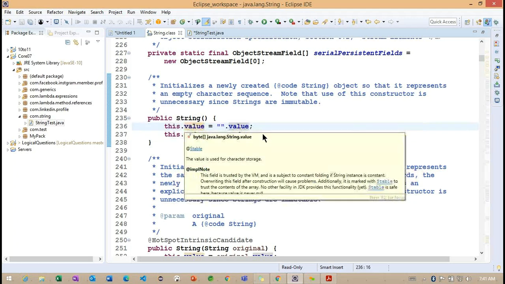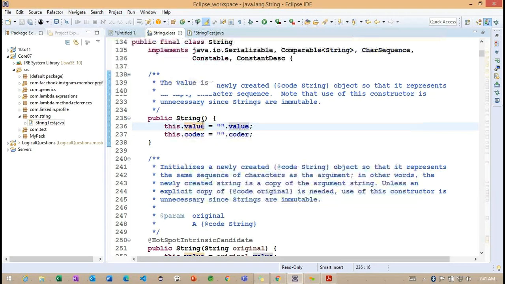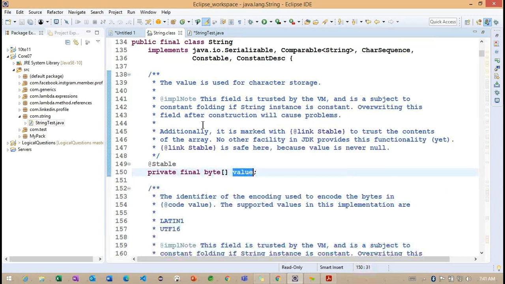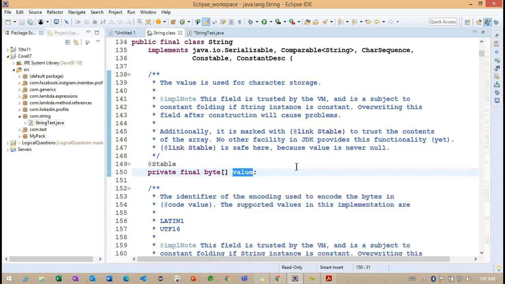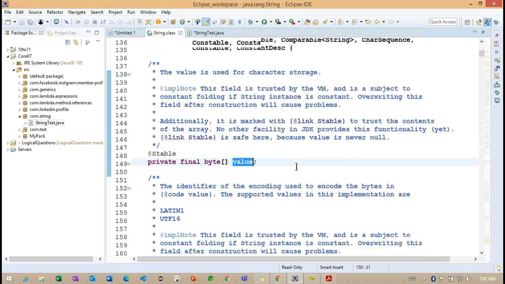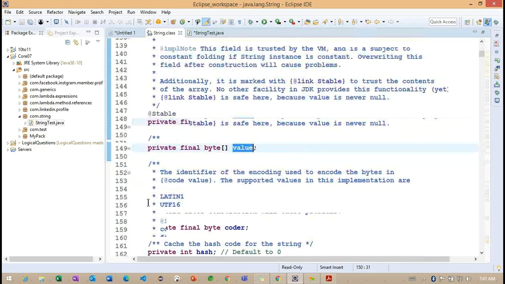So if we want to initialize explicitly, first we need to think about whether we can access this particular value or not. Now you can see it is private here. This variable we cannot access directly. Same way, we have coder also private.